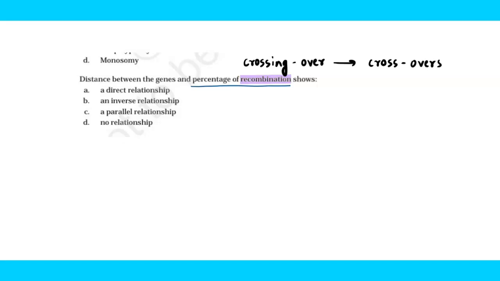To understand the question, one thing you need to thoroughly remember is that linkage is inversely proportional to distance. When I say inversely proportional, it means when linkage increases, then distance has to decrease. That means with lesser distance between the genes, linkage will be high.